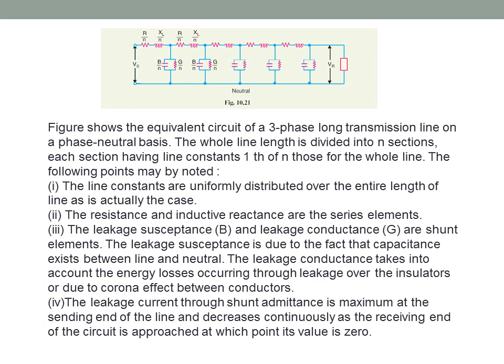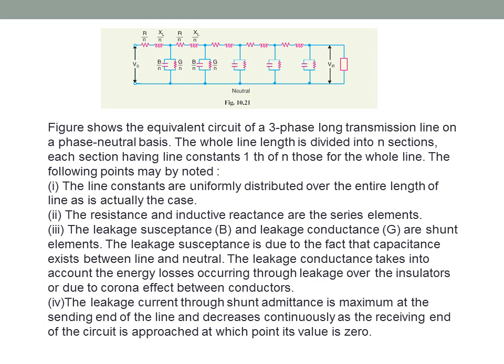The figure shows the equivalent circuit of three-phase long transmission line on a phase neutral basis. The whole length of line is divided into n sections, each section having line constants 1/n of those of the whole line. If I consider total resistance of line is R per phase, then the length is divided into n sections. For each section the resistance will be R by n. Similarly, reactance will be XL by n. Similarly, susceptance will be B by n, and conductance will be G by n.